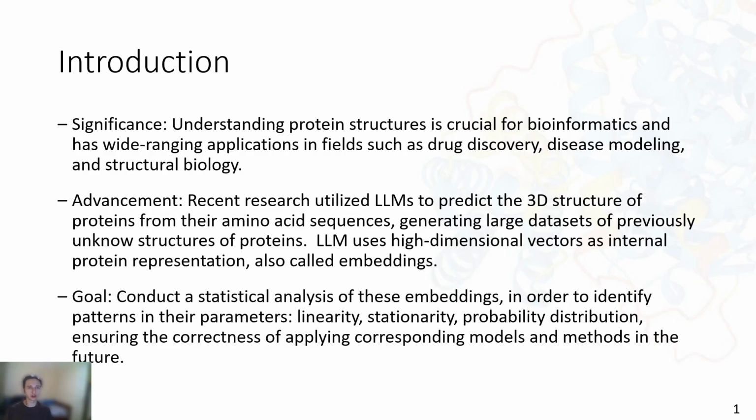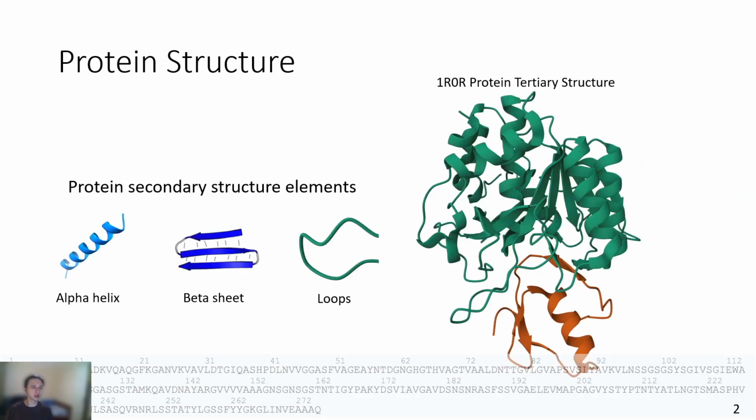So why is protein structure so important? Proteins are large and complex molecules that play many critical roles in the body. They are made up of long chains of amino acids, which are the building blocks of proteins. Each protein has a unique sequence of amino acids which determines its specific structure and function. The structure of a protein is crucial because it directly affects its function. Proteins must fold into specific two-dimensional shapes to function correctly. Therefore, understanding protein structure is vital for various applications.